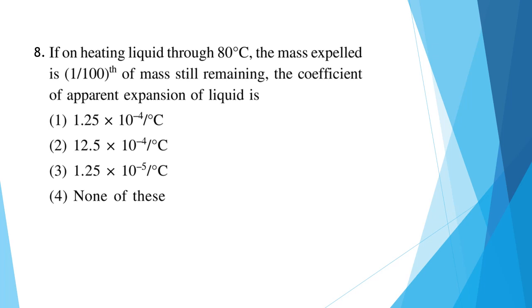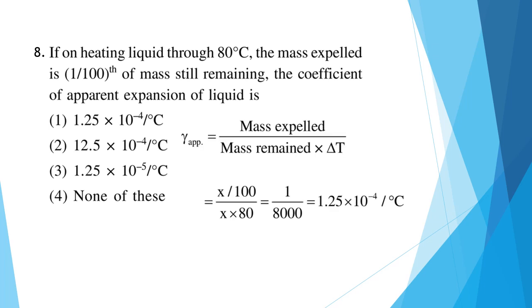Question 8. If on heating liquid through 80 degrees Celsius, the mass expelled is 1 by 100th of mass still remaining, the coefficient of apparent expansion of liquid is. So we let the remaining mass be x. As the mass expelled is 1 by 100th of mass still remaining, it will be x by 100. So the coefficient of apparent expansion of liquid will be gamma equal to mass expelled divided by the mass remained into delta t. Mass expelled is x by 100, mass remaining was x, and delta t is 80.